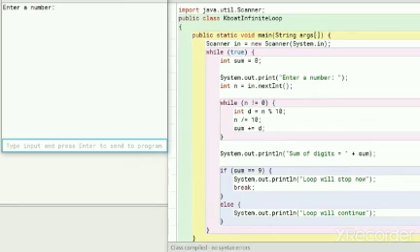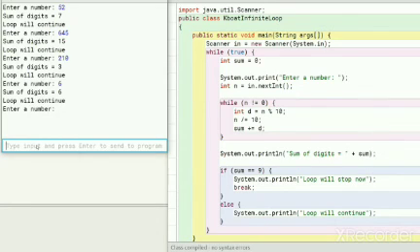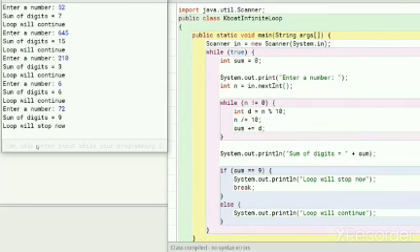It starts by asking for a number. I will give 52. It displays the sum of digits as 7, says the loop will continue, and again asks to input a number. I will give 645 this time. It will continue like this. If I enter a number whose sum of digits is 9, like 72, the loop stops. Now that you are clear with what this program does, let's look at its code to understand how it does it.